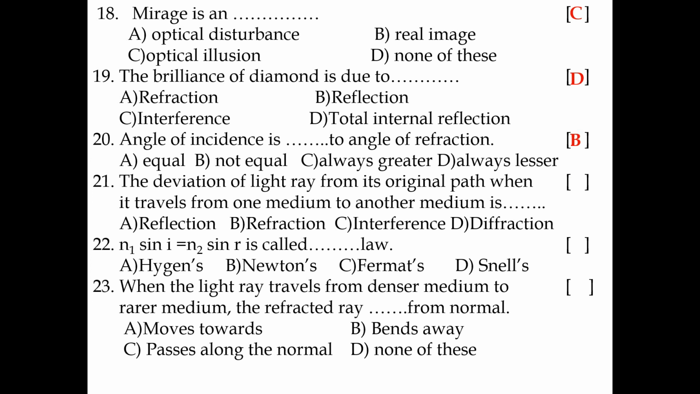21. The deviation of a light ray from its original path when it travels from one medium to another medium is called refraction. 22nd: n1 sin i is equal to n2 sin r is called dash law. So it is called Snell's law. 23rd: when the light ray travels from a denser medium to a rarer medium, the refracted ray bends away from the normal.